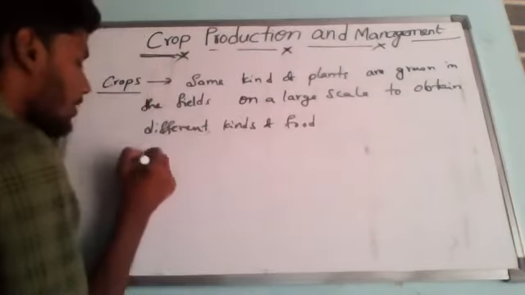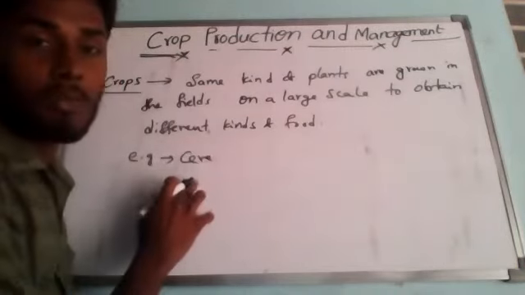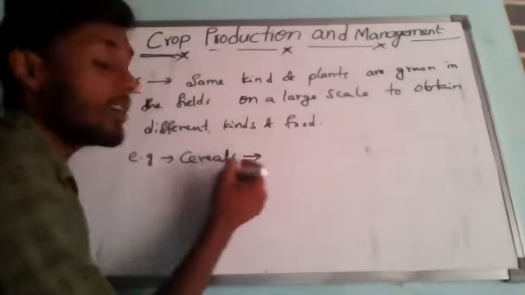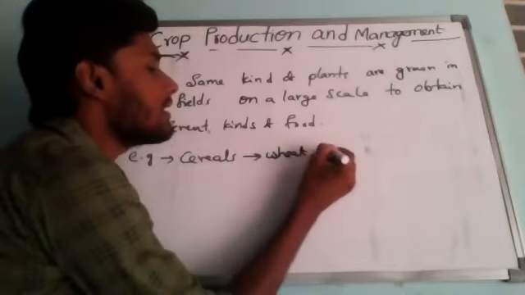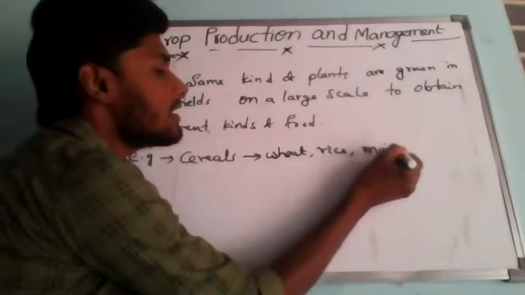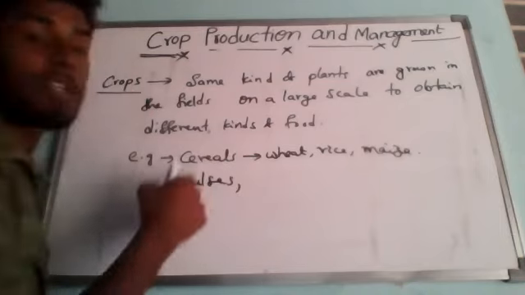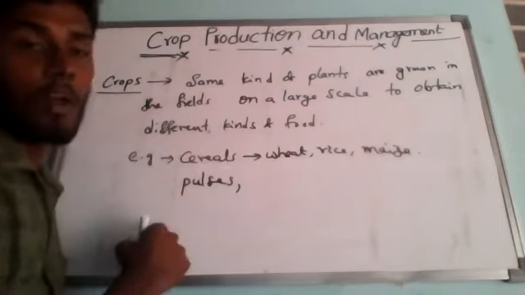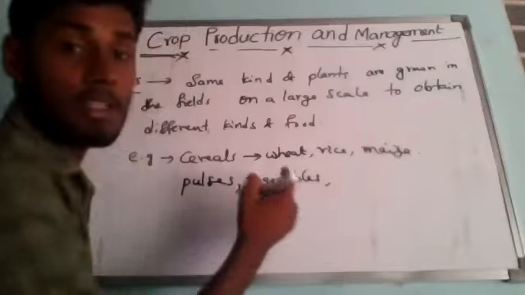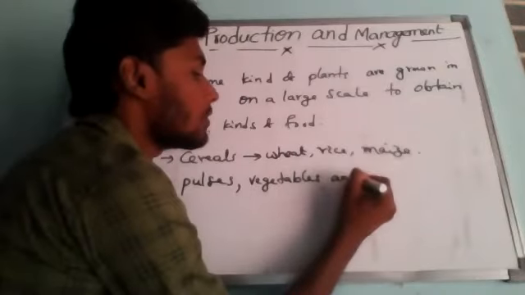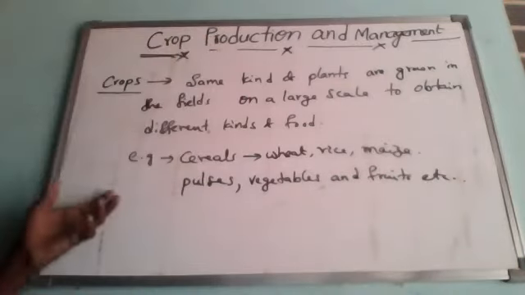Suppose, for example, what are the different kinds of food? If you consider cereals, we know that. Cereals like rice, wheat, maize. So these are all called cereals. If you cultivate pulses, that is also food. That is also called crops only. Pulses, vegetables, and different kinds of fruits, etcetera. So what I'm saying here is, it is called a crop.